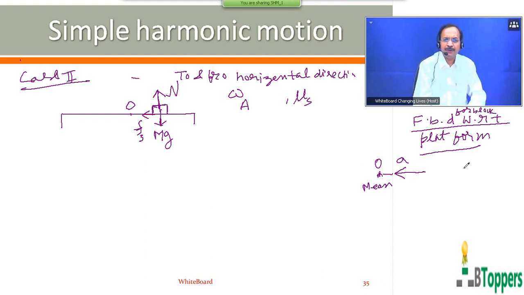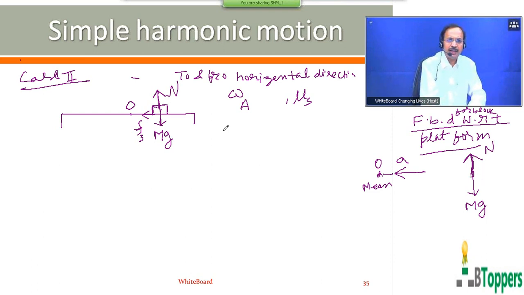If you draw the free body diagram for the block with respect to the platform, then, as I have shown on the left hand side, I have shown the real forces which act on the block with respect to the laboratory frame of reference, which is considered to be an inertial frame. Weight mg, normal reaction.